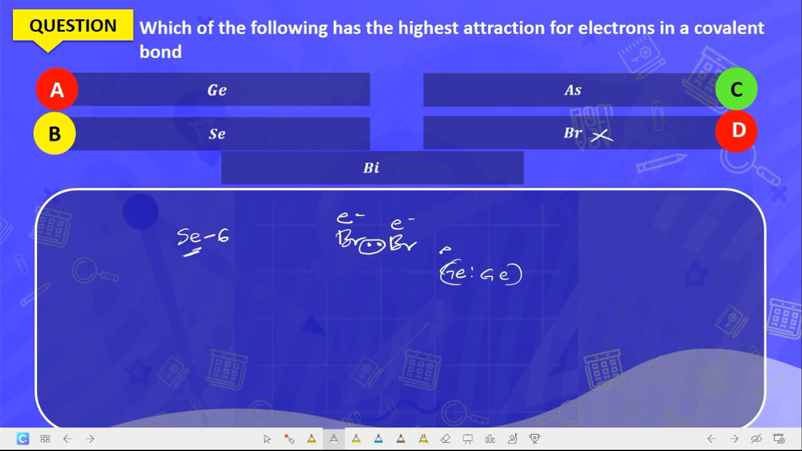And the polarities, which is the electronegativity, is the same. When we talk about attraction, it is the one that has the highest electronegativity. The electronegativity will be what? The same. Hence, germanium is out of the game. So we are left with selenium, then arsenic, and bismuth. Now, selenium will form an ionic bond. Hence, it is out. So we are left with arsenic and bismuth.